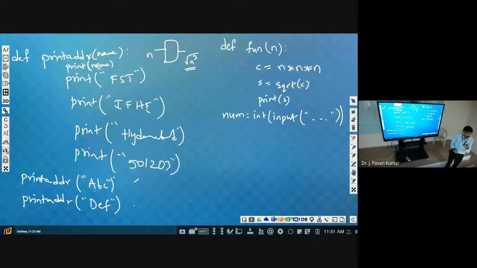Now we have got the input. Now we will make a function call. What is the function name? Function name is function, so function of num. This one we have to pass. This is different from this. Understand? This is in the form, this is the parameter. This is the argument. Now whenever we call, the n value will be the same as number. This number value will be copied to n. Then afterwards all these operations will be performed and it will print the result.